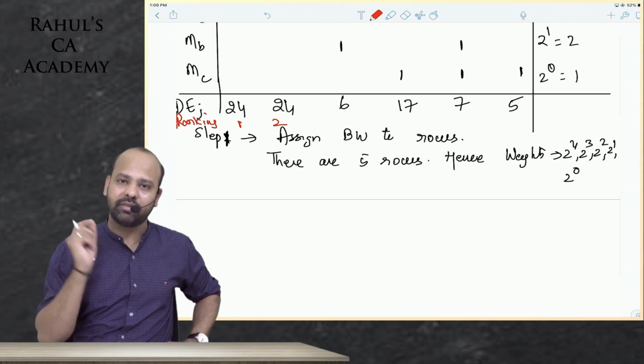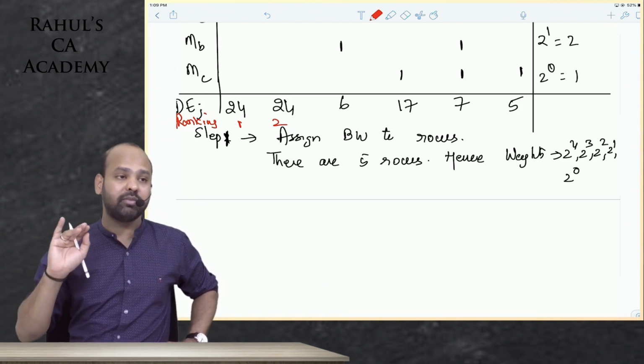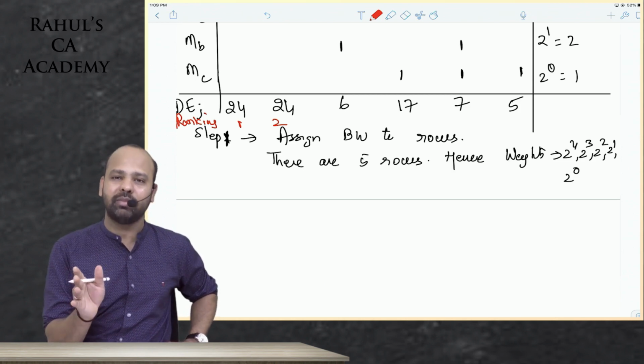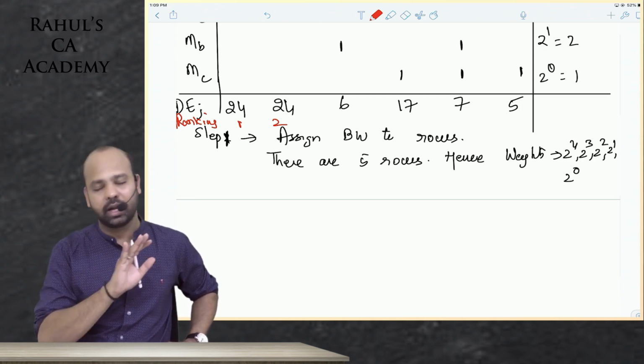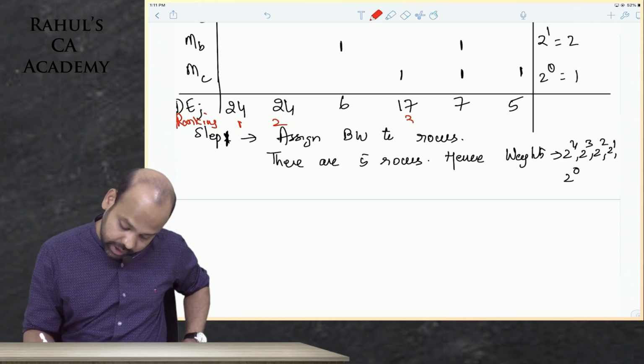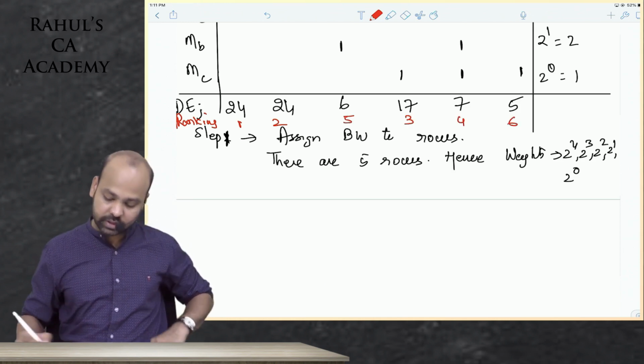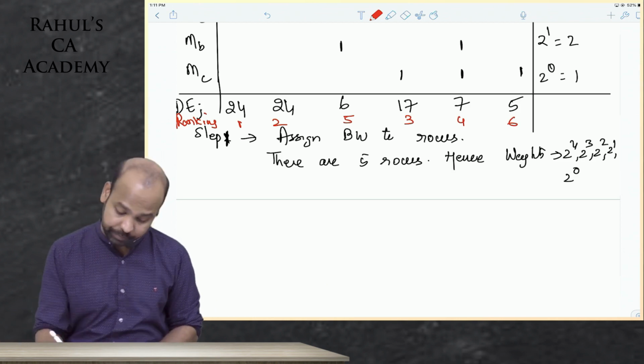If there's a tie in ranking, whatever comes first, give them the first rank. Whatever comes next, give them the second rank. Do not worry about it. 17 would be the third rank, 7 would be the fourth rank, 6 would be the fifth rank, 5 would be the sixth rank. In the same order, you have ranked them.